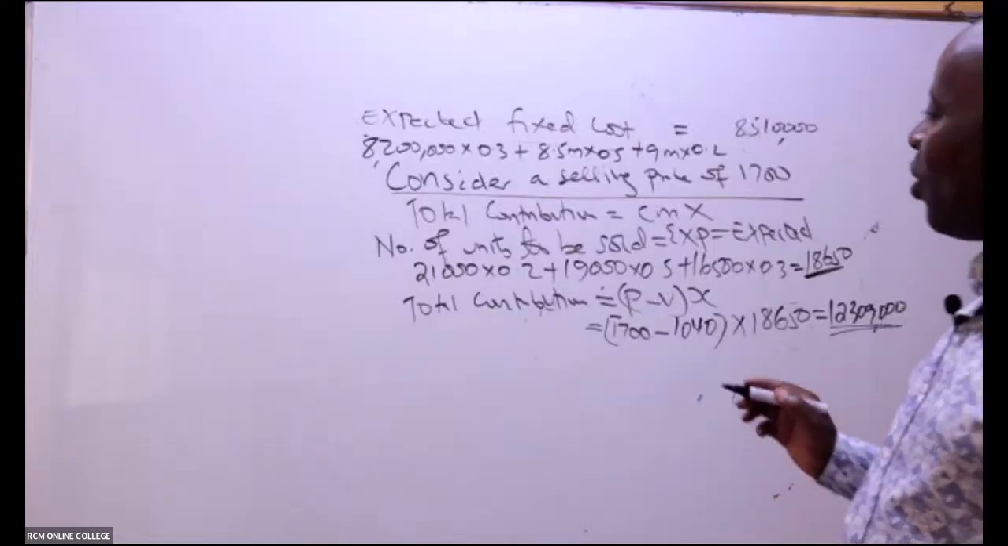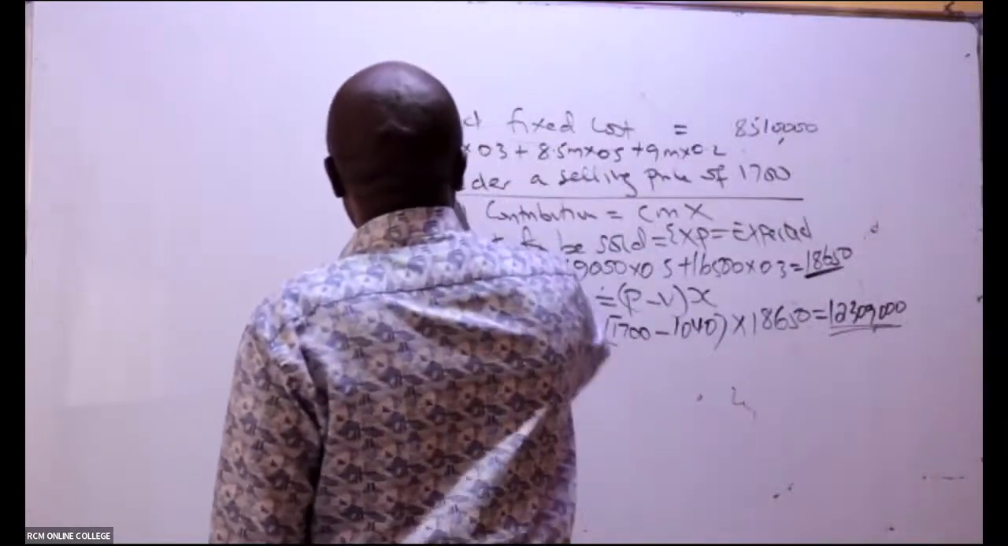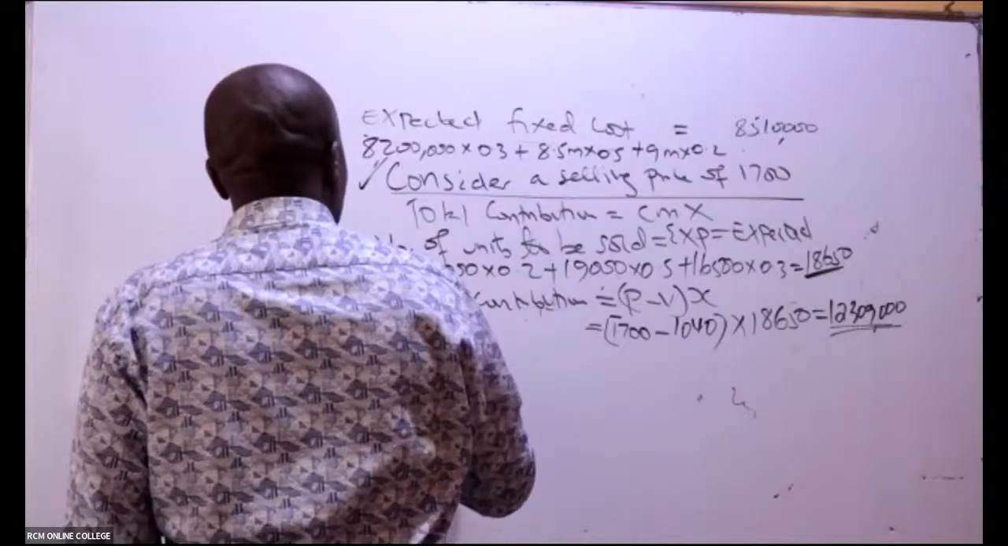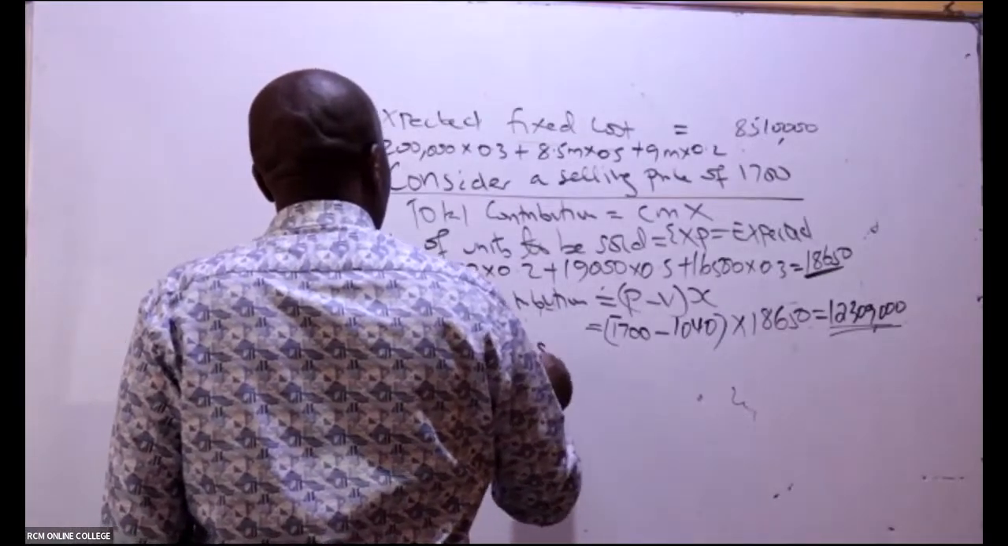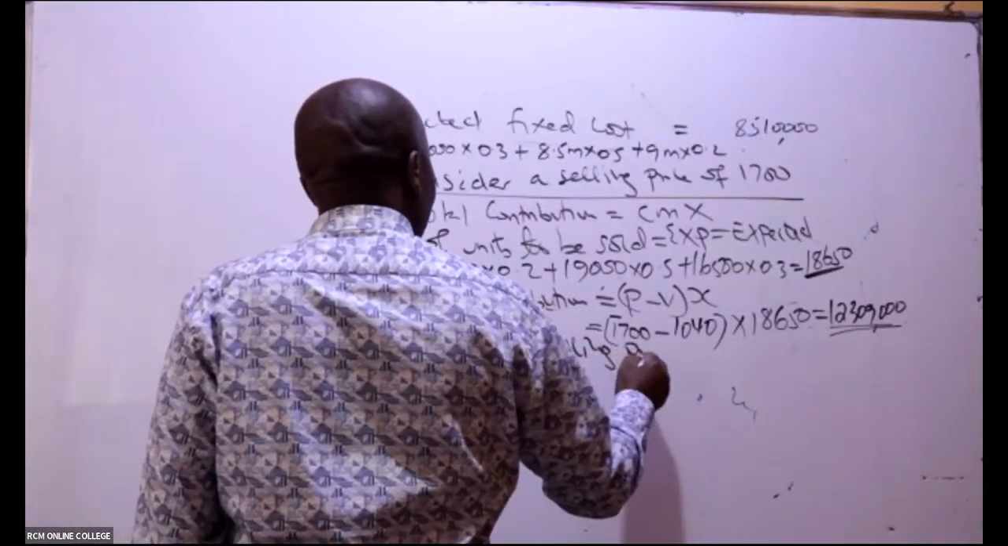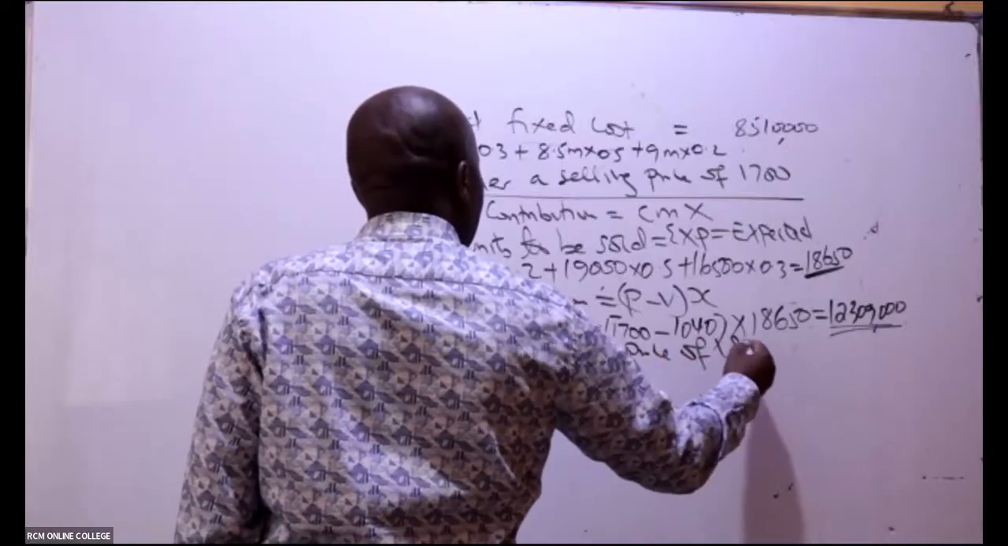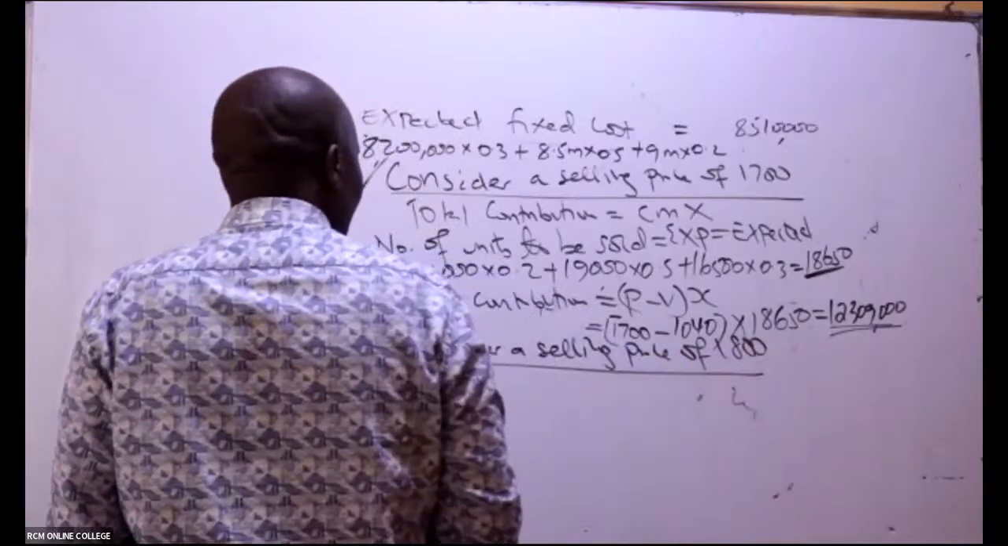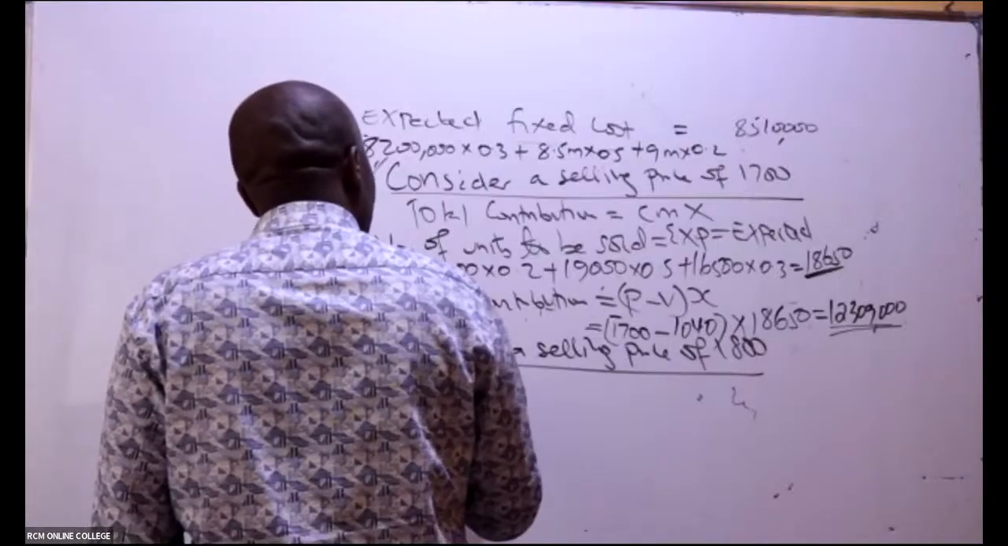All right, then go ahead and consider a selling price of 1,800. Consider a selling price of 1,800. So here I need to get the number of units to be sold.